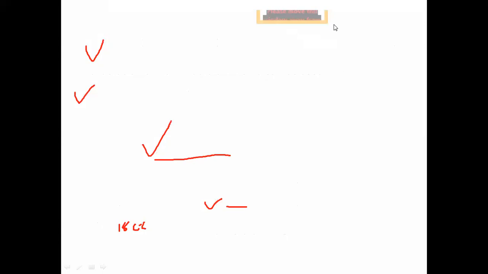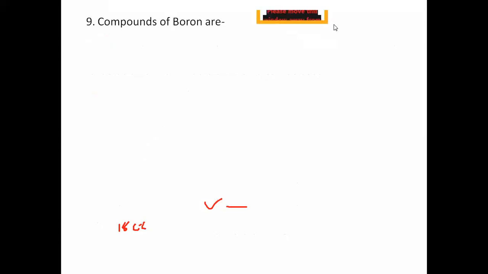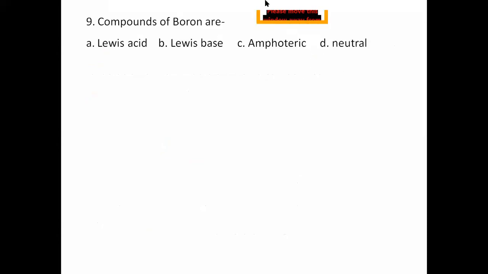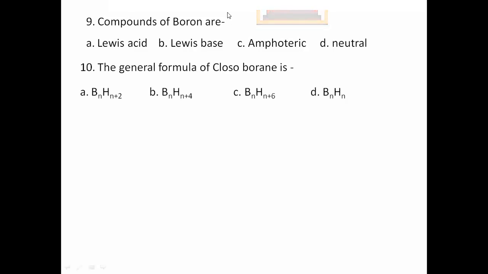See now. The question is, compounds of boron are Lewis acids, Lewis base, amphoteric or neutral. So there are 10 questions. See, this is the question again, and this is one more question.